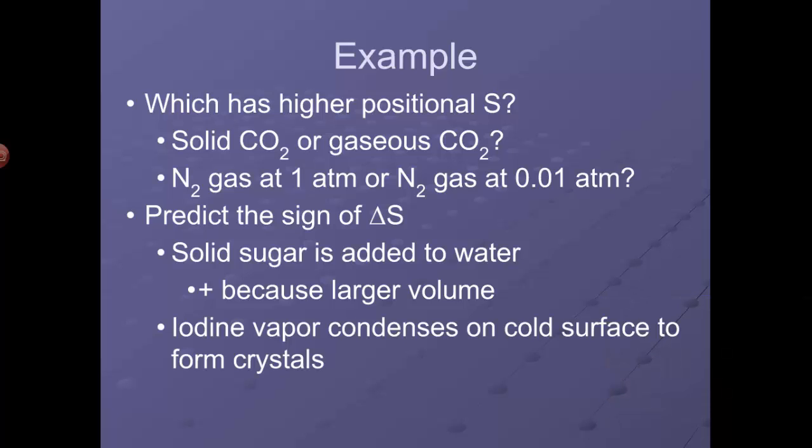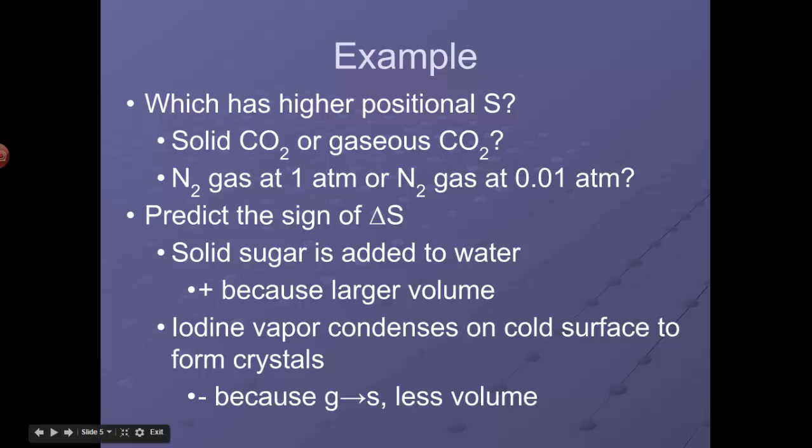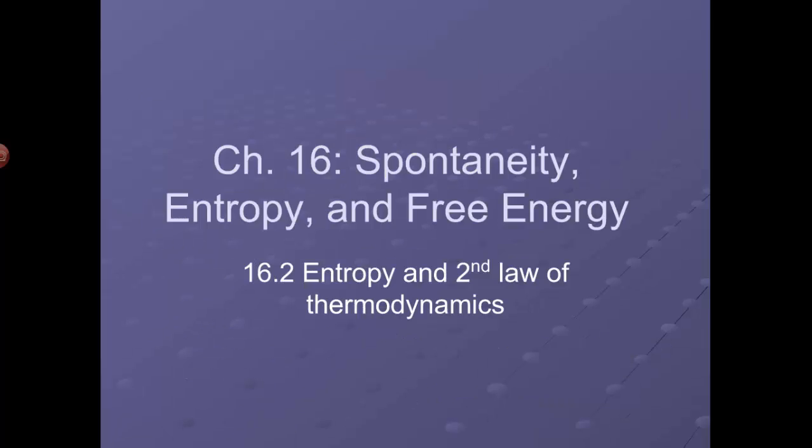How about iodine vapor condensing on a cold surface to form crystals? So the vapor, the iodine particles are in the gas phase, lots of positions. They condense into a crystal. A crystal is the most ordered type of matter that we know. The particles in a crystal are extremely ordered, very, very unchaotic. So that would be a negative value for delta S. Okay, so understanding the concept of entropy and which direction entropy is going in a process is important to understanding spontaneity.